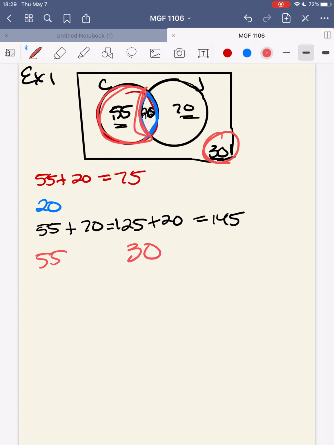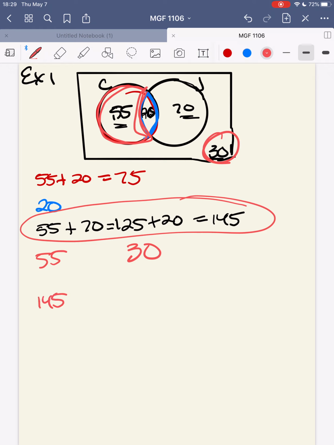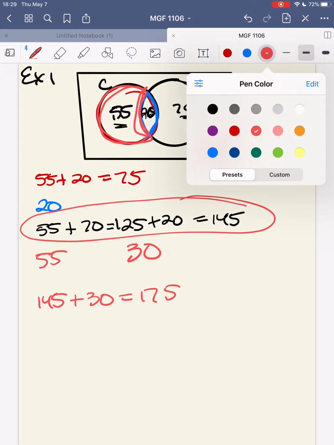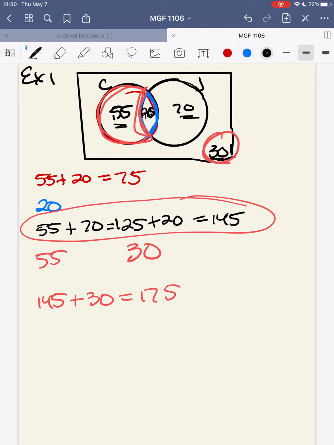How many people were surveyed? This is really important on how to figure out. So we got our A plus B here, which is our classical plus jazz, so our 145 plus our universe is equal to 175. So 175 people in this case were surveyed in this particular survey here.